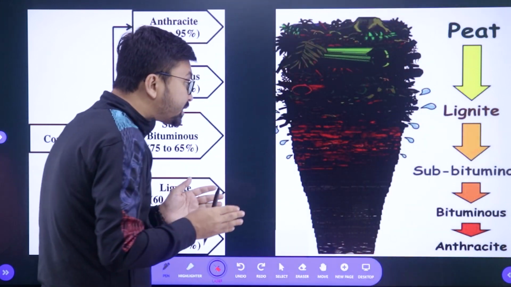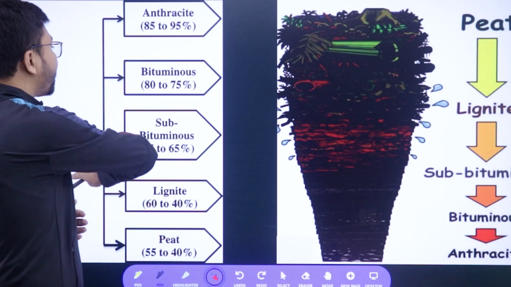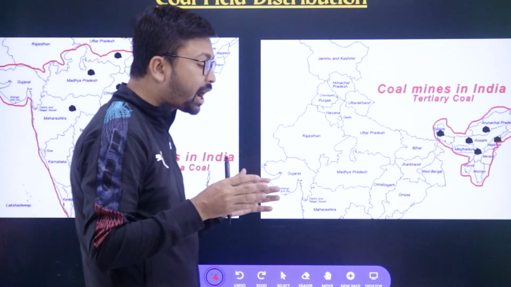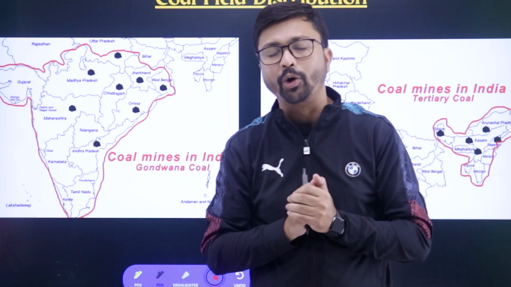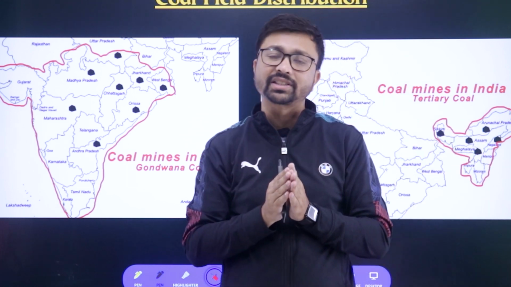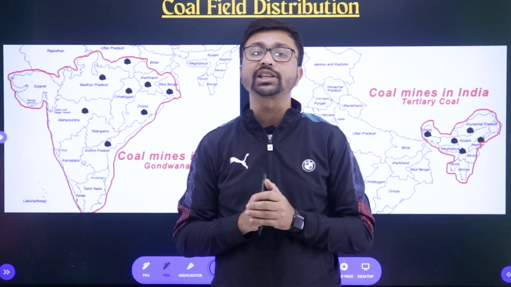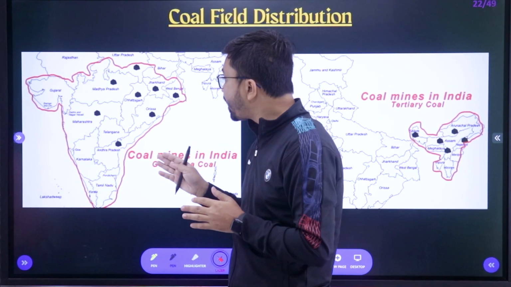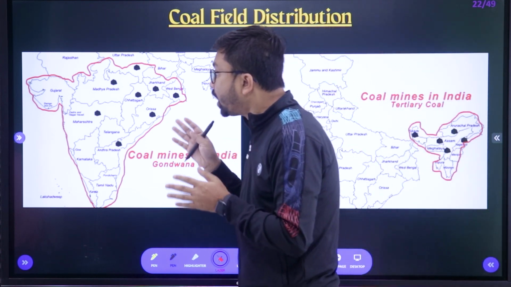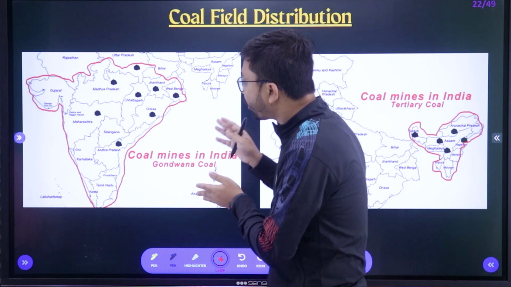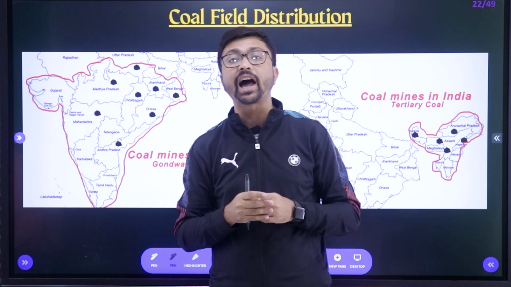So remember, as time passes, the coal quality becomes better because the concentration of carbon becomes higher. Here in India, we are getting 2 areas where we get a good amount of coal. That classification we have discussed before, anthracite, bituminous, lignite and peat, is the overall classification of coal worldwide. And here we will classify the coal that we are getting in India. There are 2 types of coal in India: Gondwana age coal and tertiary age coal. What is the difference? Difference in time.